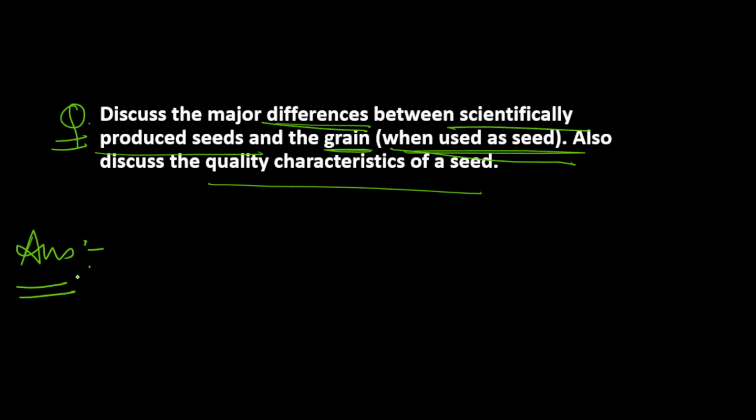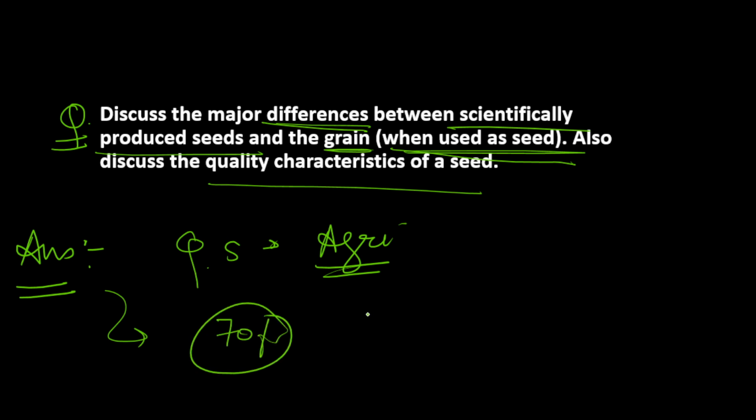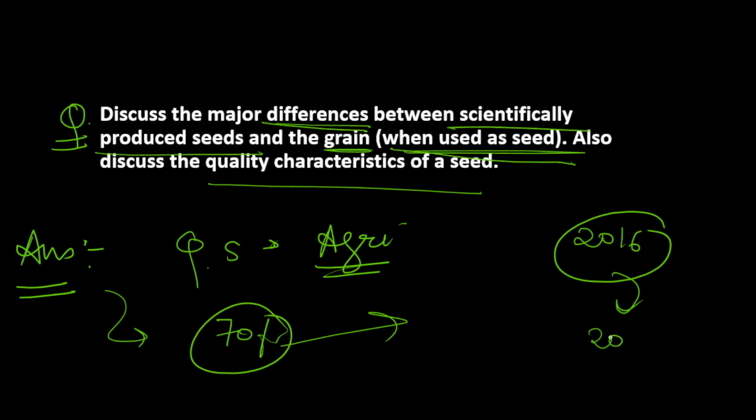So in the introduction part, you can simply mention why quality seeds are important for our agriculture. You can also mention some data or facts, such as, if you see various studies, more than 70% of Indian agriculture doesn't use scientifically produced seeds. Instead, they use grain as a seed only. They preserve the grains which were produced last year, and use them this year. Suppose there is some production in 2016, they will use it as a seed in 2017, and the production of 2017 will be used as seed in 2018.